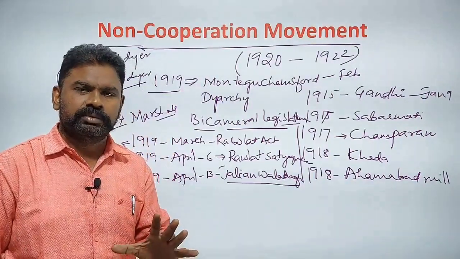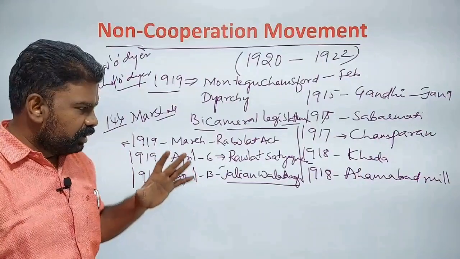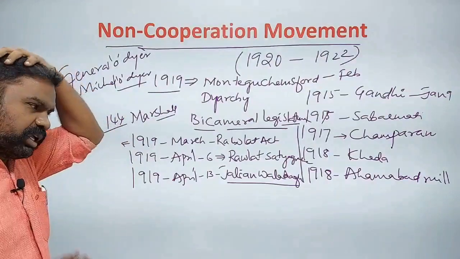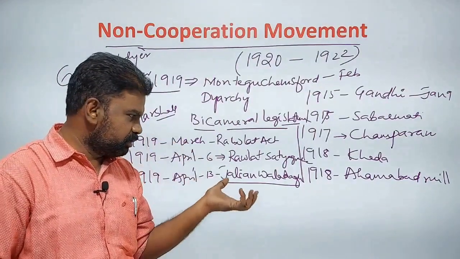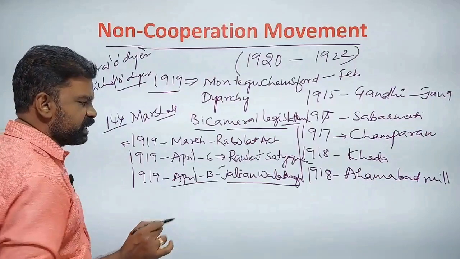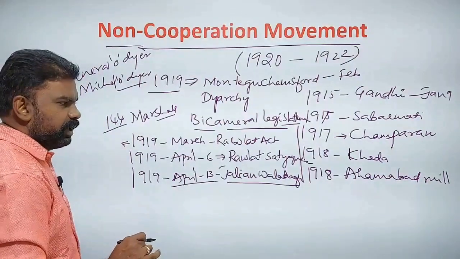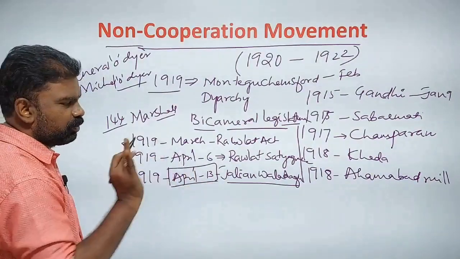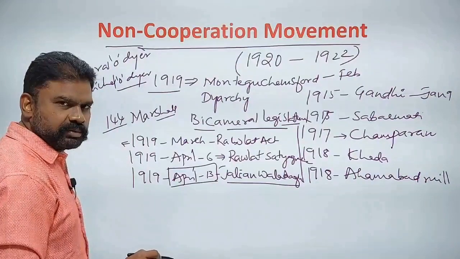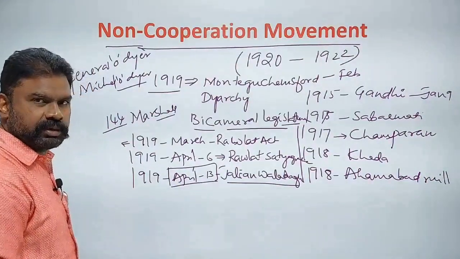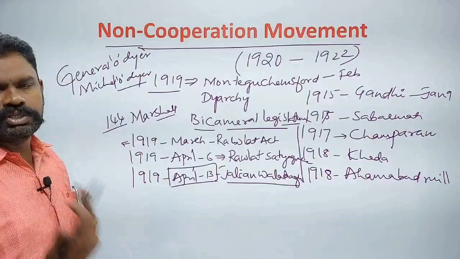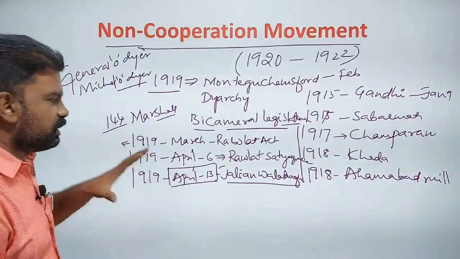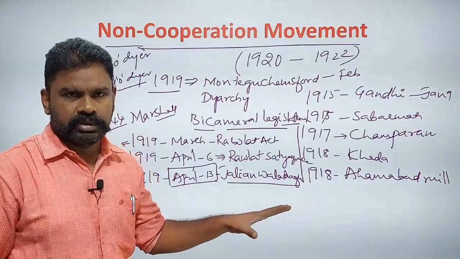More than 1500 lost their limbs and were wounded. Here there are two types of people. This day, April 13, was Baisakhi day, so some pilgrims reached here, and protesters also reached here. Protesters and pilgrims were both there. Nobody knew who was a protester and who was a pilgrim. So that happened. This was the famous Jallianwala Bagh massacre.